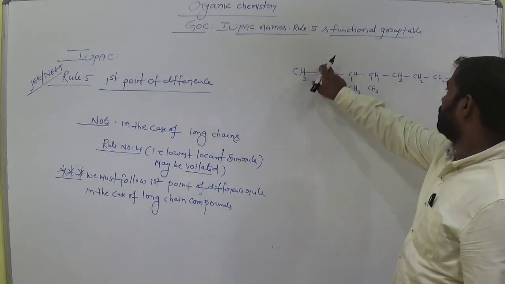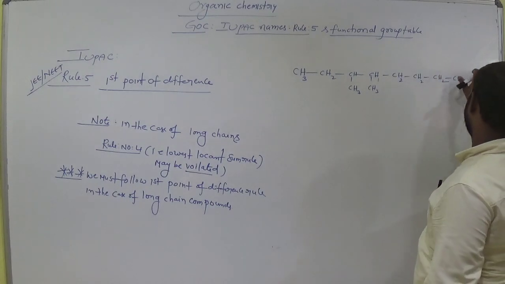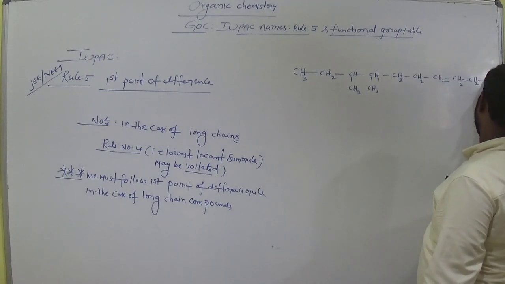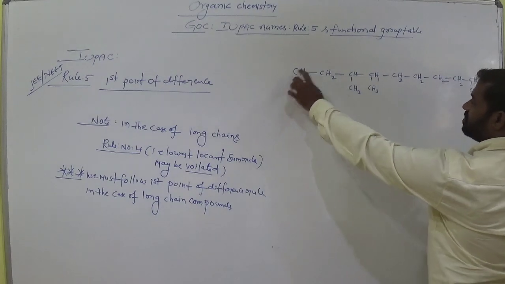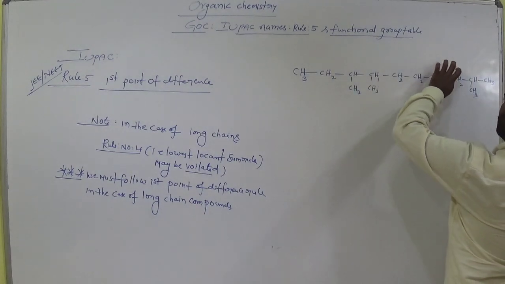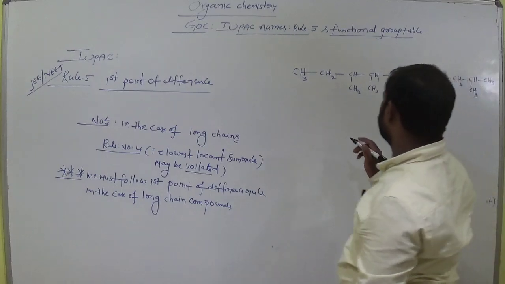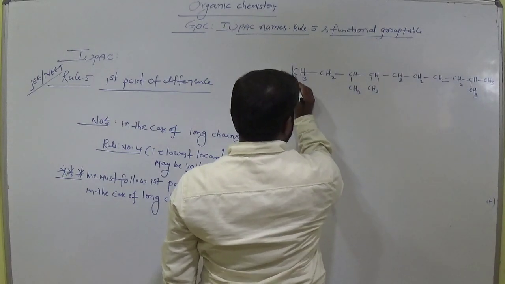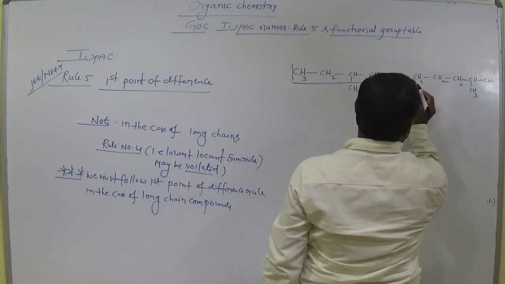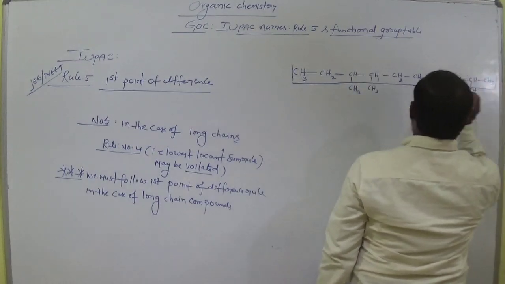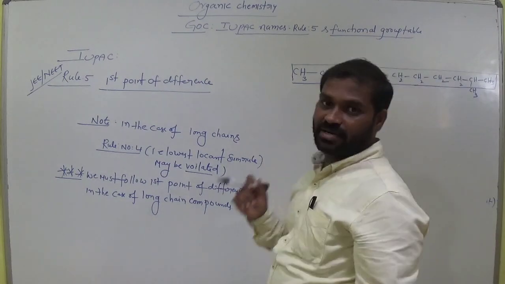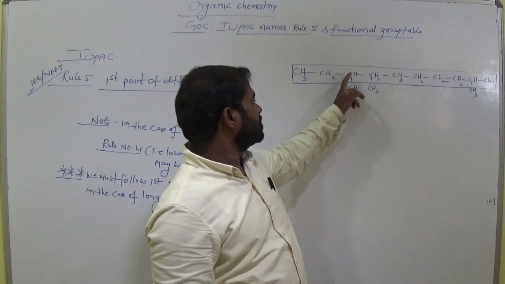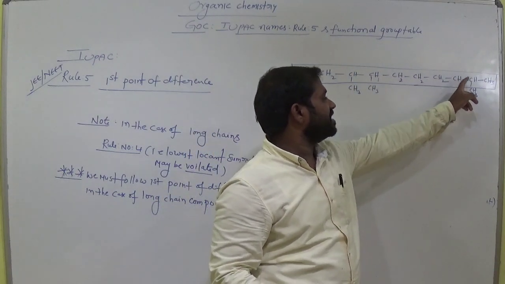Count it. 1, 2, 3, 4, 5, 6, 7, 8, 9 and 10. This is CH3. Okay. What is the number of carbons? 1, 2, 3, 4, 5, 6, 7, 8, 9, 10. So number of carbons here is 10 carbons. This is considered as the longest carbon chain, students. Clear up to here? This is the longest carbon chain. Why? Because it consists of 10 carbons. Okay. So 1, 2, 3, 4, 5, 6, 7, 8, 9, 10.